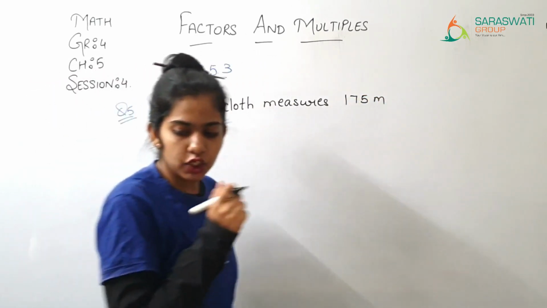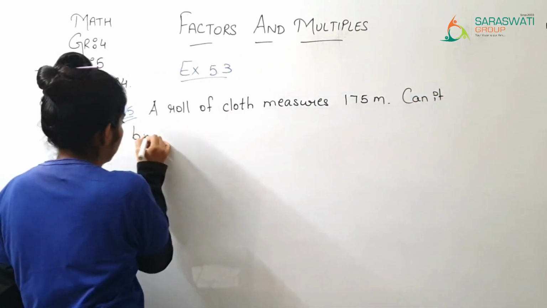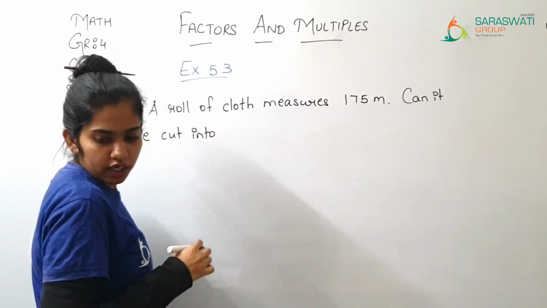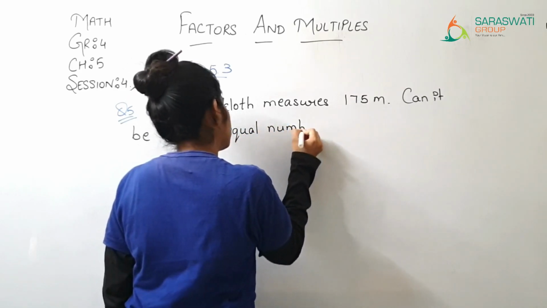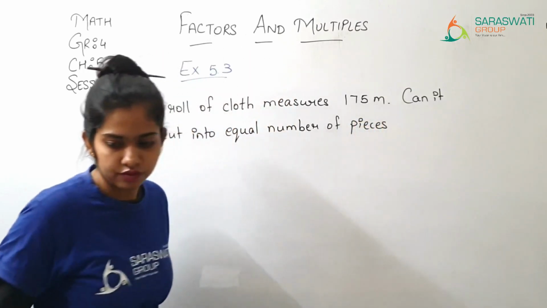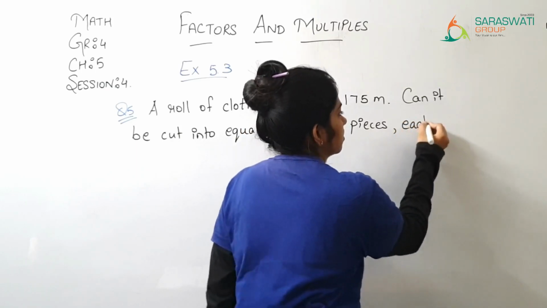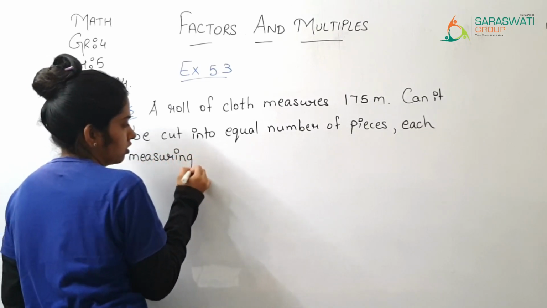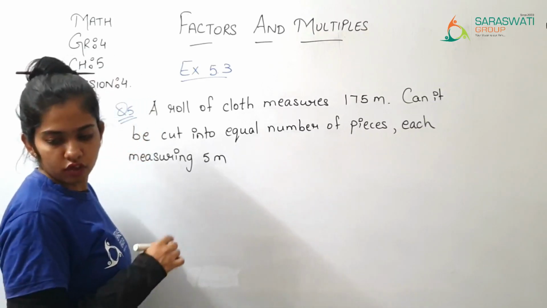Can it be cut into equal number of pieces each measuring 5 meter without any length of cloth left over?